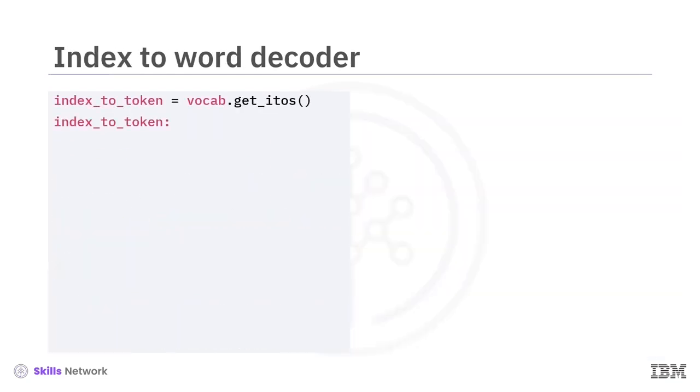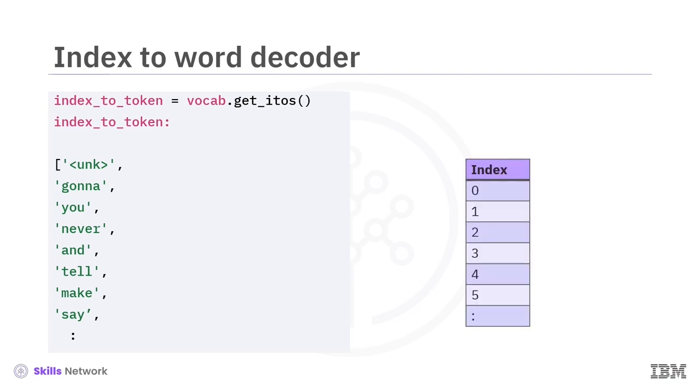The index to token attribute obtained via vocab get_itos is a list where each element corresponds to a word, and the index within the list corresponds to that word's token index. This list serves as a mapping to translate the numerical output of a neural network, which could represent class or token indices, back into a human-readable format, essentially acting as a decoder. Thus, when a neural network predicts an index, this list can be used to retrieve the associated word.